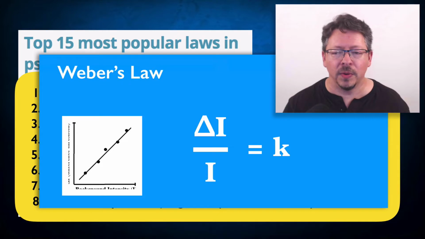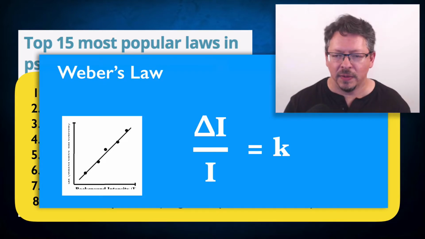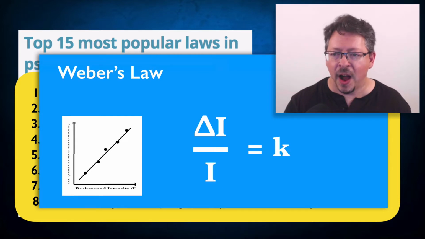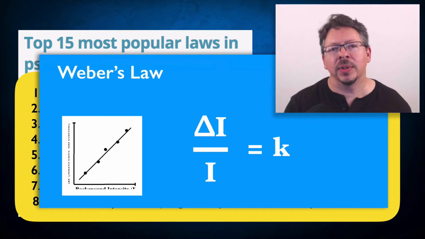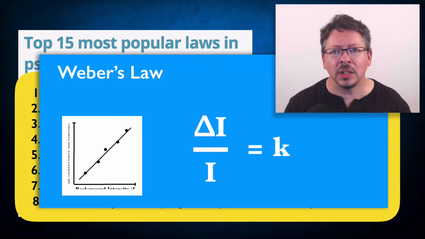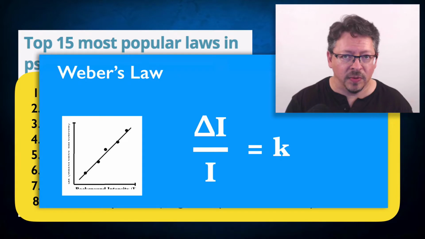So Weber's law, for example, says that the size of a just noticeable difference in a stimulus is a constant proportion of the original stimulus value. So, for example, if I'm lifting a 5-pound weight in my hand, the question is, what's the smallest weight I can add before I can perceive a difference in the weight? That's the delta I. That's the smallest noticeable difference. I is the original weight, so 5 pounds.